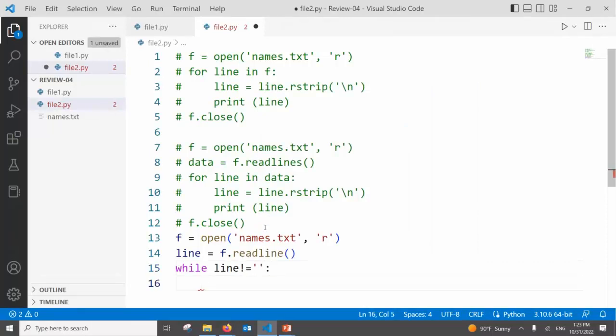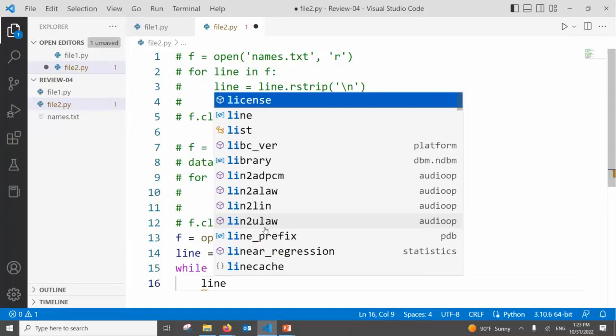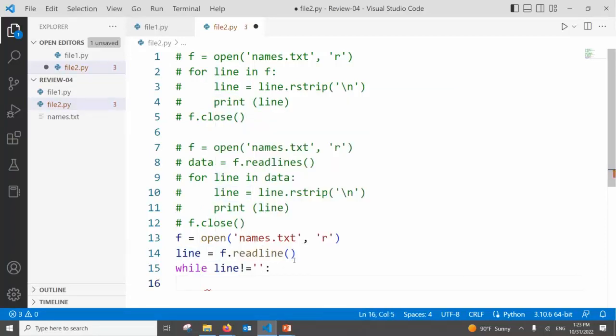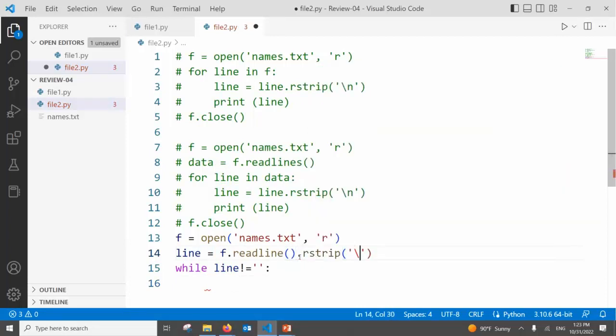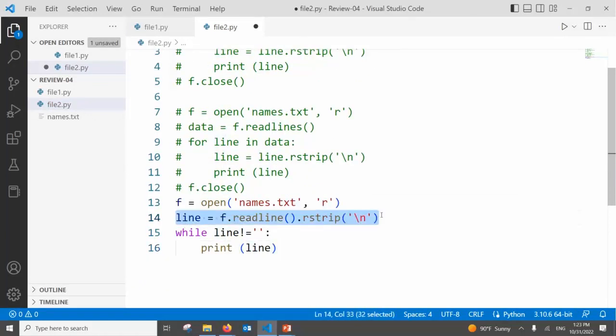keep doing this. Can I say line is equal to line.rstrip? Of course I could have done this using one double quote here. Does that make sense, guys? And here just print line. What to do next in the while loop? Read the next line. Remember, this is a sentinel loop. You read once before the loop and you continue until there are no more lines. What's the last step in the loop here?